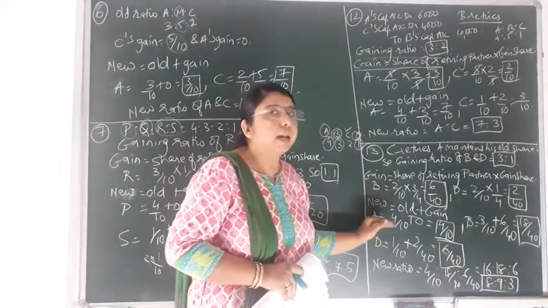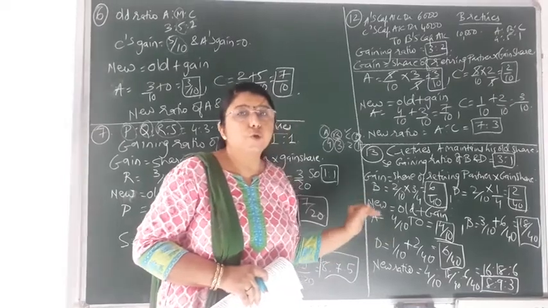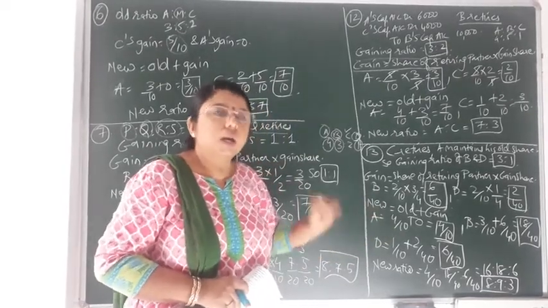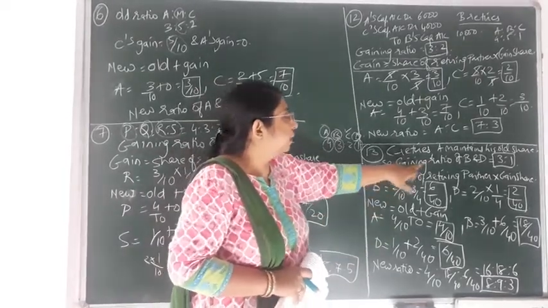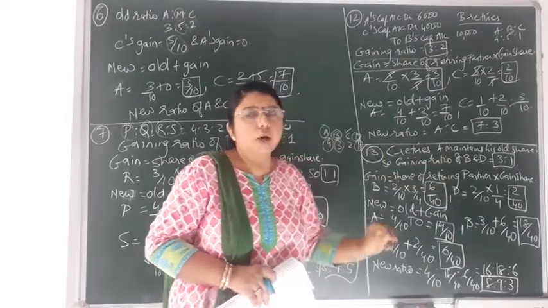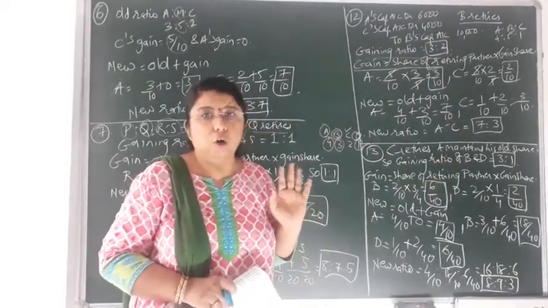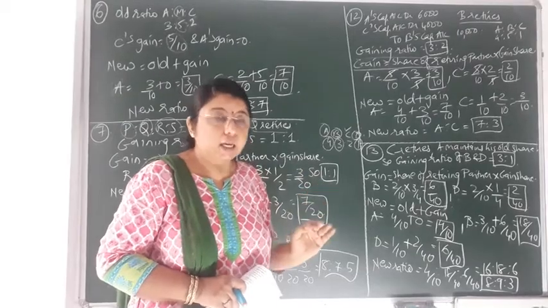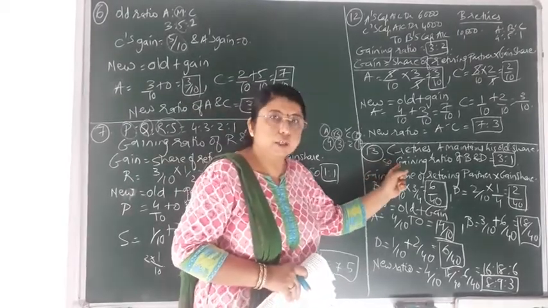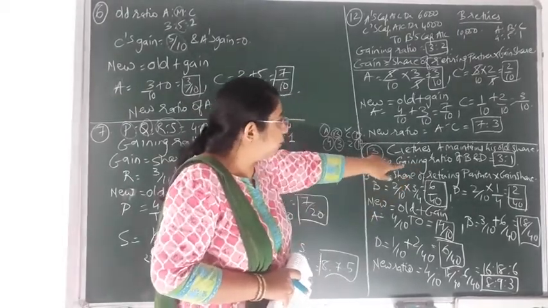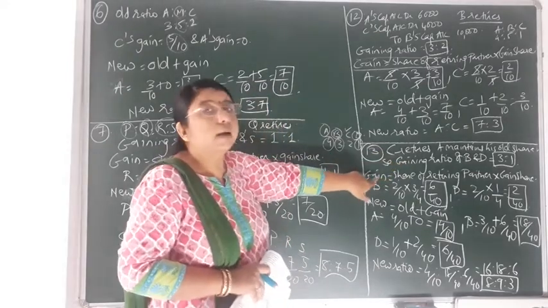This gain will be applied in the formula to find the new profit and loss sharing ratio. Again I am repeating, we cannot directly apply the gaining ratio in order to find the new profit and loss sharing ratio. We have to find the gain. So these two terms are different, that is gaining ratio and gain.